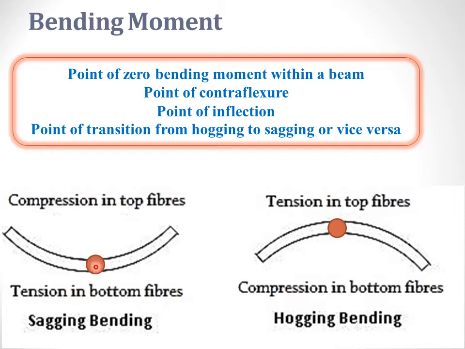What it actually means is when the resultant moment changes from the clockwise direction to the anti-clockwise direction, or from the anti-clockwise direction to the clockwise direction, it always changes at a point. This point, which is marked in red, is the point of zero bending moment or the point of inflection.